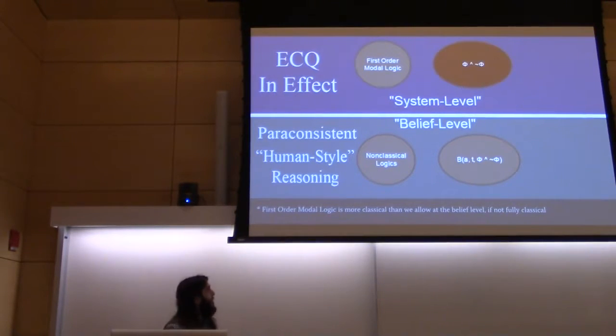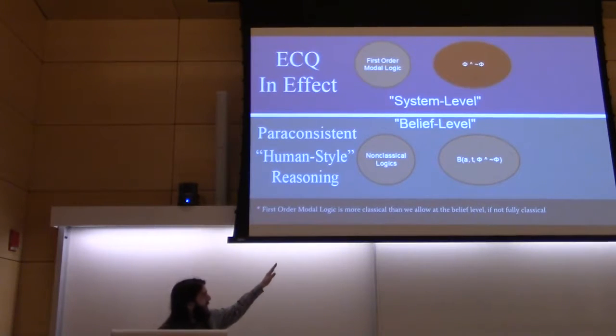At the belief level, though, we allow for paraconsistent human-style reasoning, and you can choose any non-classical logic you wish. In this case, we're using CECAC. And that allows us to hold those contradictory beliefs, because humans are capable of holding contradictions. I can believe that I'm at AGI 2016 at the same time that I believe I'm not at AGI 2016. This is just a dream. That's a perfectly valid, if unusual and bizarre, belief state for me.